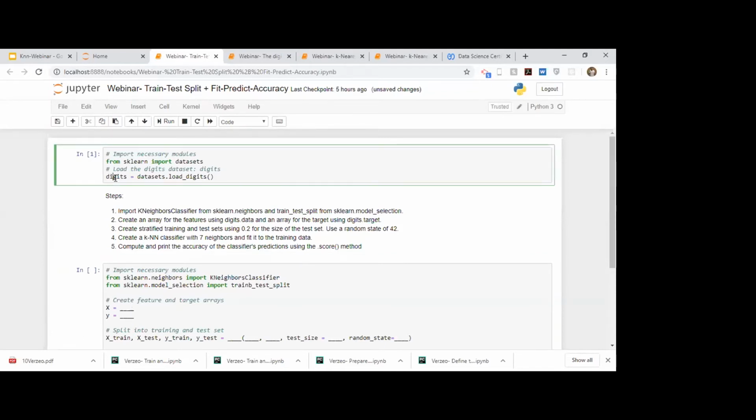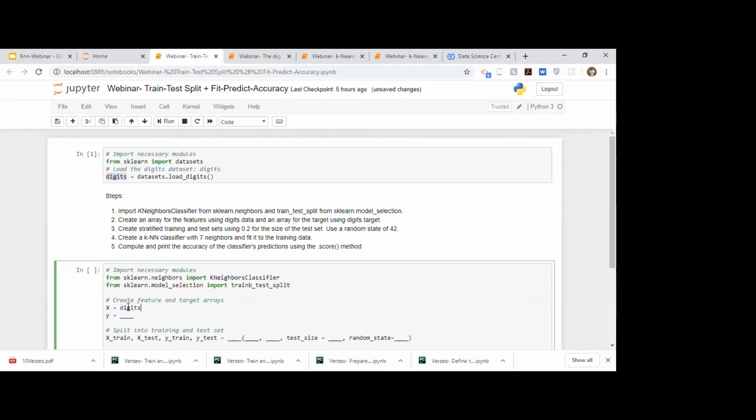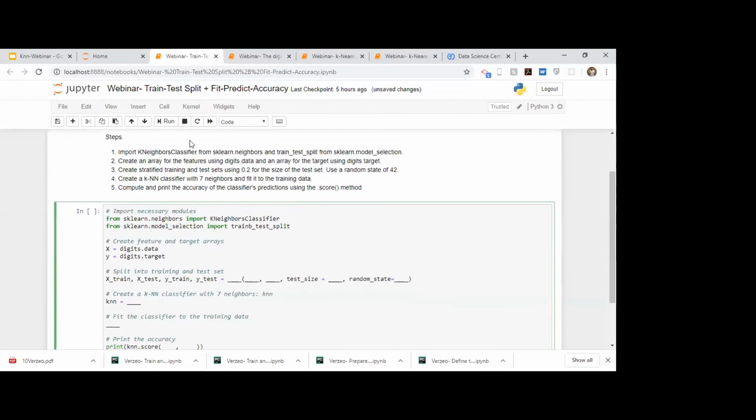So inside this digits data set, we'll just write data to get all the features. And then we will use the key target to get our target variable. So we have stored features and target in X and Y. Next comes our train test split. So how do you split it? You use this function, train_test_split.